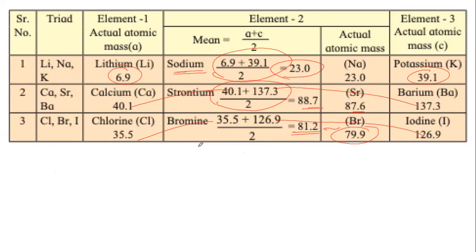So what Dobereiner observed was, if he classified elements in groups of 3 such that the atomic mass of the middle element is the average of the atomic mass of the lightest and the heaviest element, then their properties are similar. So what he was trying to say is, instead of studying lithium, sodium, and potassium separately, we can study them as a group. Instead of studying calcium, strontium, and barium separately, we can study them as a group. Instead of studying chlorine, bromine, and iodine separately, we can study them as a group.